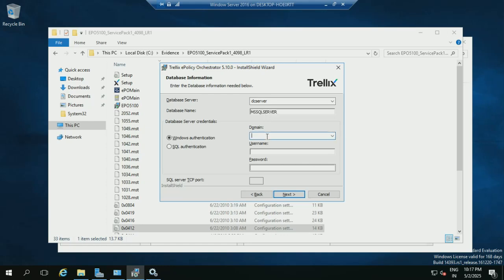Okay, put the domain name. Okay, just put the SA account. And the port number.